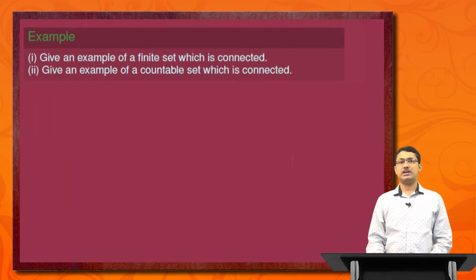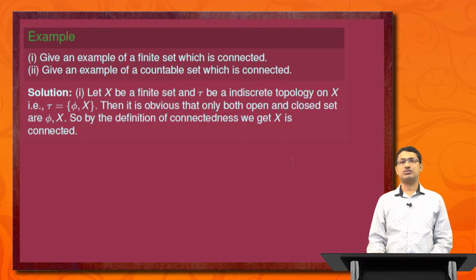Give an example of a finite set which is connected. And next one, give an example of a countable set which is also connected. Solution: for the first one, let X be a finite set and tau be the indiscrete topology on X. That is, tau is equal to {phi, X}. Then it is obvious that the only sets that are both open and closed are phi and X. So by the definition of connectedness, we get X is connected.